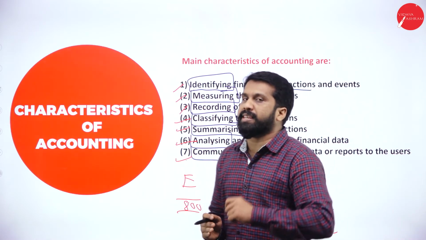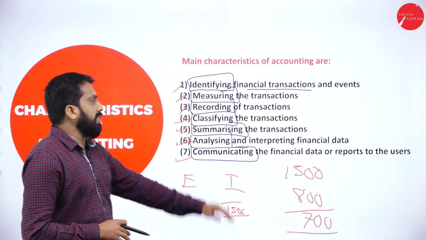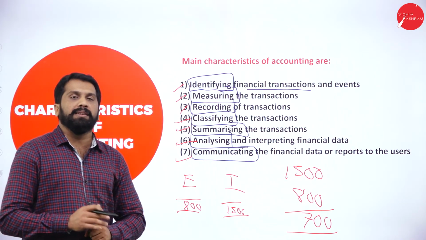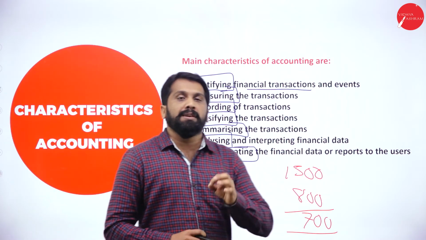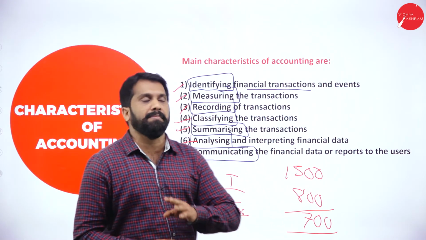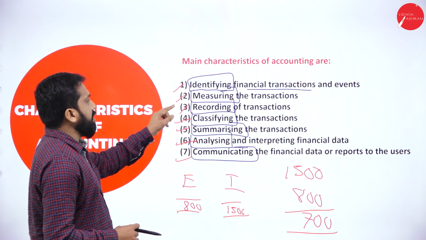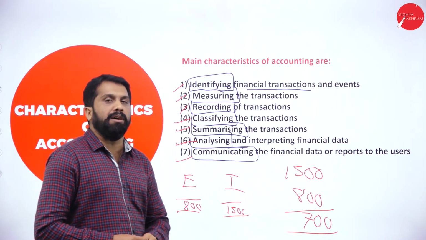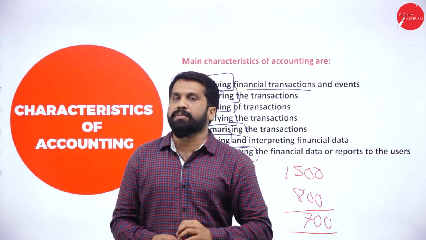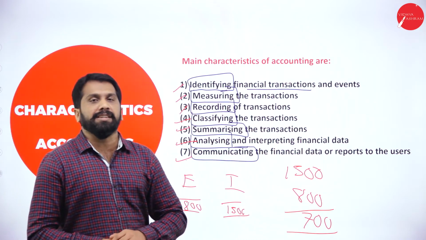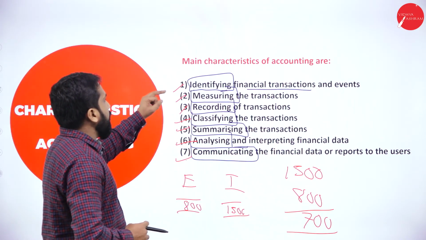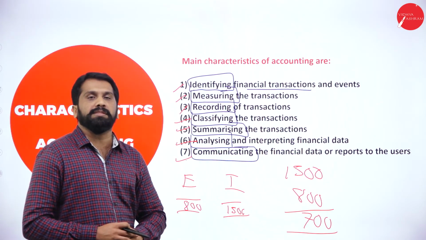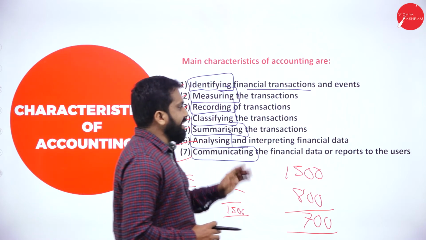Then you will communicate with your boss. These are the process, or else we can call them the characteristics of accounting. Now, if they ask you for 5 marks, what is accounting? The answer is the same. Accounting is identifying, measuring, recording, classifying, summarizing, analyzing, and communicating of financial data. Easy. What are the characteristics of accounting? Again, same answer: identifying, measuring, recording, classifying, summarizing, analyzing, communicating. Same to same. So, this is the easiest part.